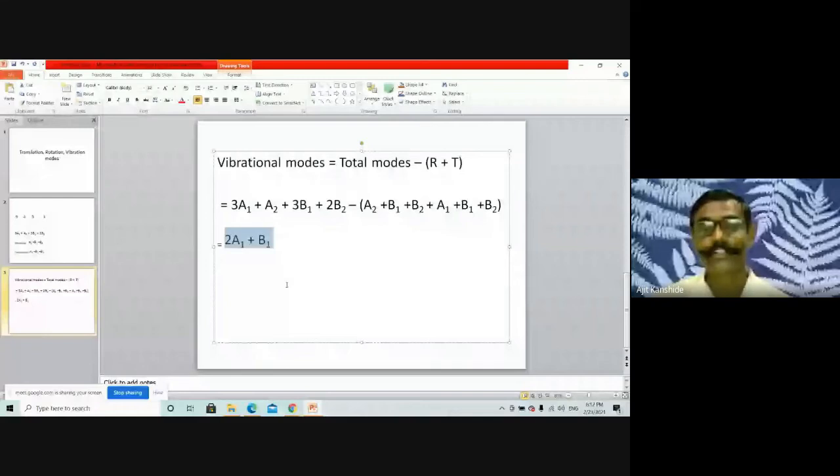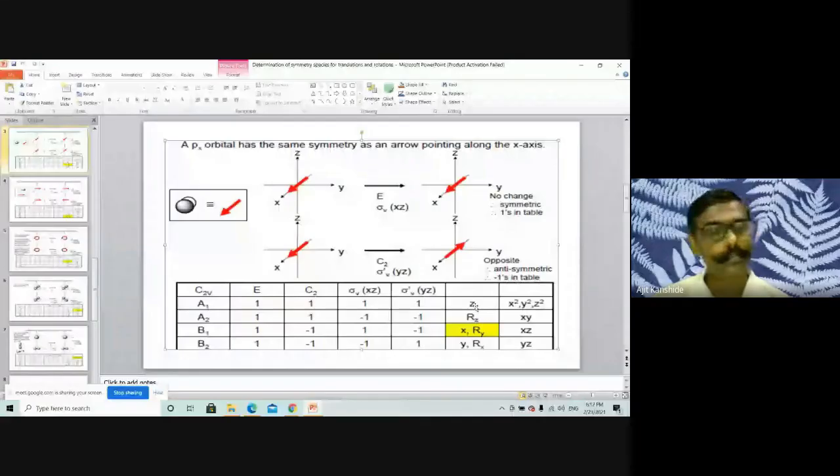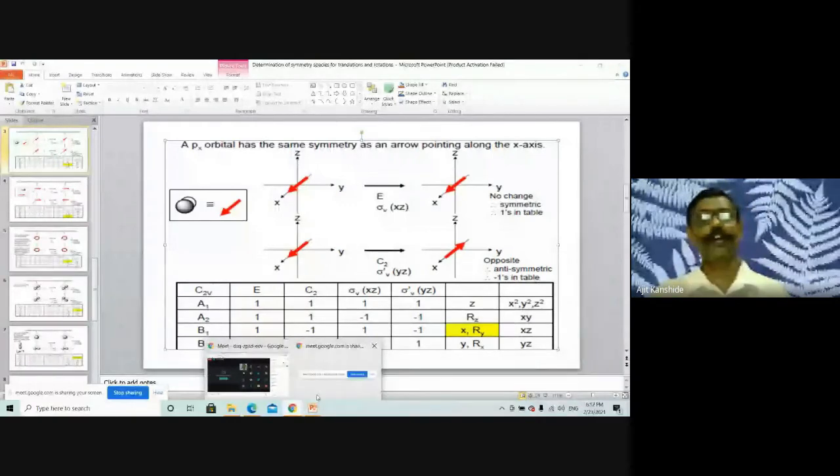In this vibrational representation, A1 represents a linear function, so IR active, and a quadratic function, so Raman active. B1 represents a linear function, IR active, and quadratic, so Raman active. That's the additional portion I told you. It is not a part of your syllabus, but it's important for the NET and GATE examination. Therefore, it is just additional information I had given to you.